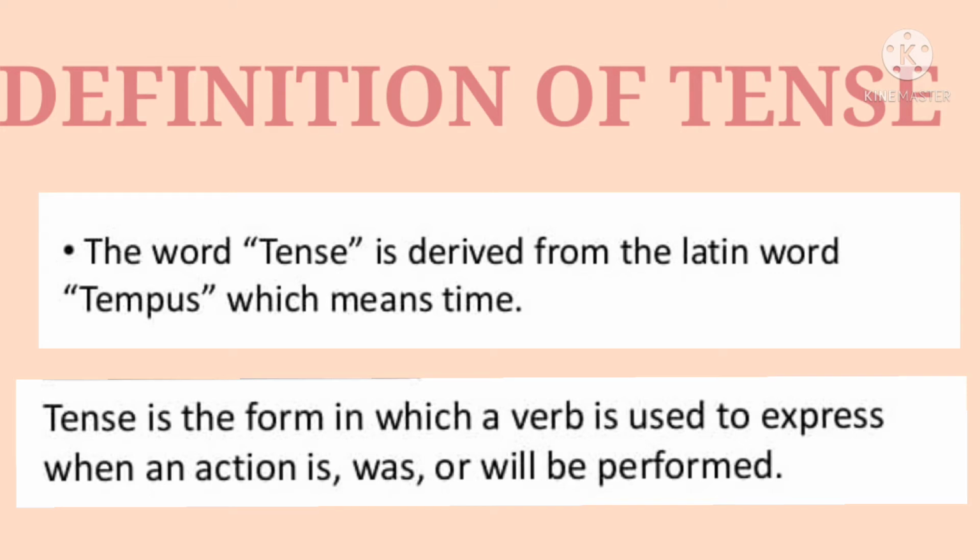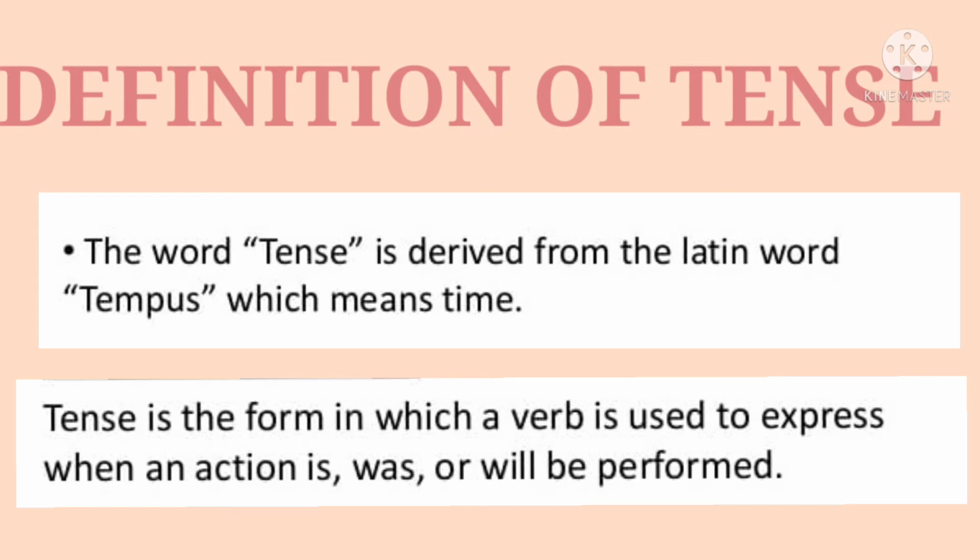The word tense is derived from the Latin word tempus, which means time. Tense is the form in which a verb is used to express when an action is, was, or will be performed. It tells us when an action was carried out, is carried out, or will be carried out. The time could be in the past, present, or future.